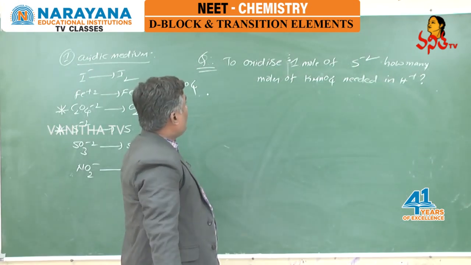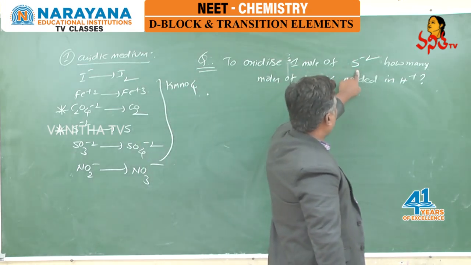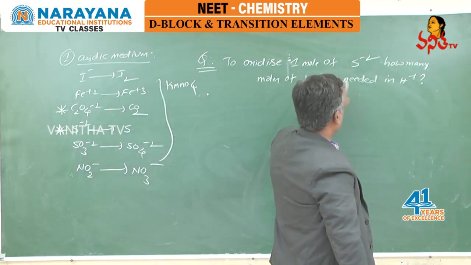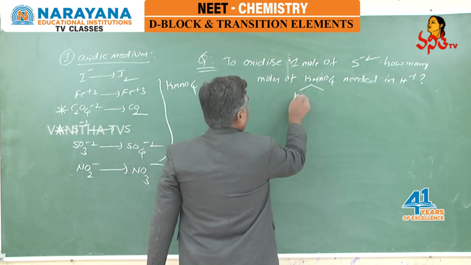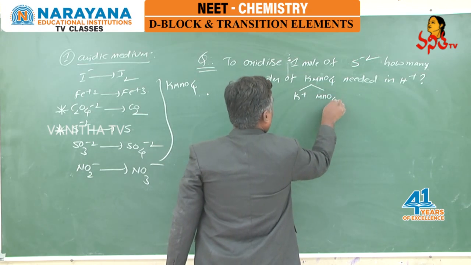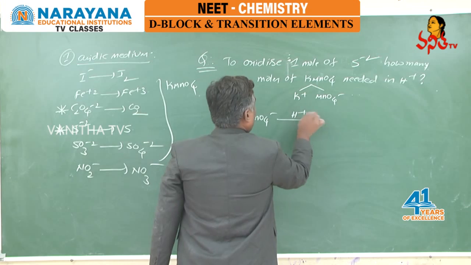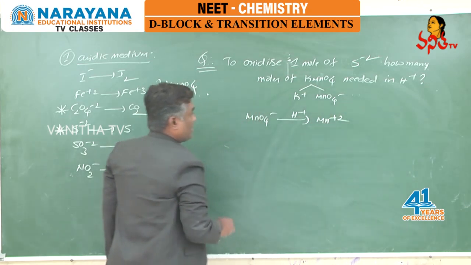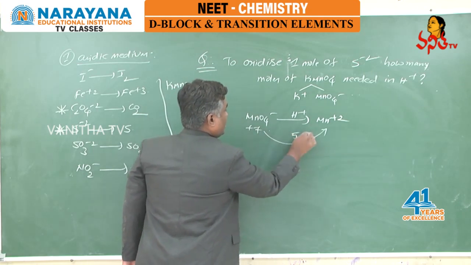Next, one more question if you see. To oxidize 1 mole of sulfide ion, how many moles of KMnO4 are needed in acidic medium? Same again, KMnO4 if you break, K+ and MnO4-, MnO4- in acidic medium changes to Mn+2, here +7, here +2, change in the oxidation state is 5.